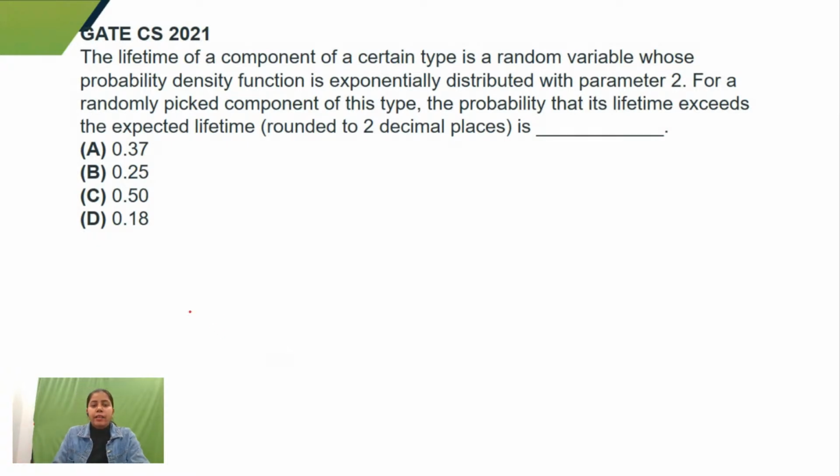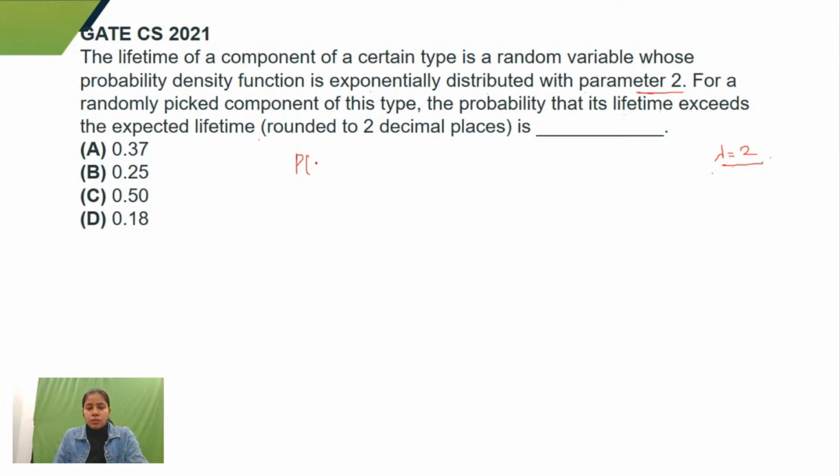Okay, so let's see. The lifetime of a component of a certain type is a random variable whose probability density function is exponentially distributed with parameter 2. So in this case, lambda is equal to 2. We have a parameter lambda equal to 2 in exponential distribution as well. For a randomly picked component, what is the probability that its lifetime exceeds the expected lifetime?